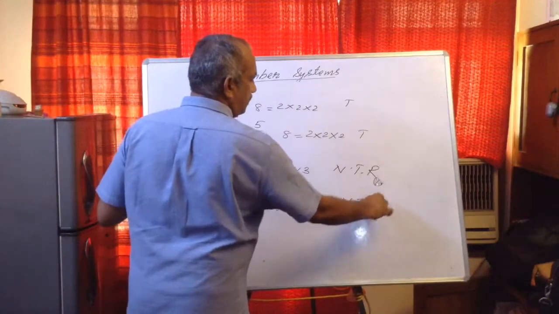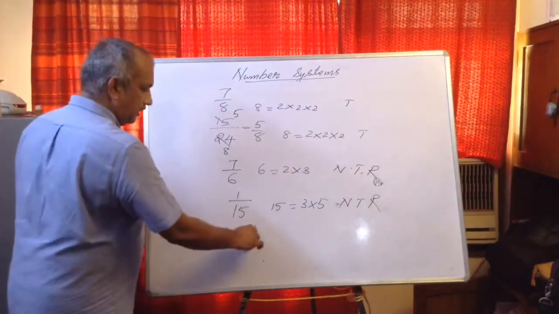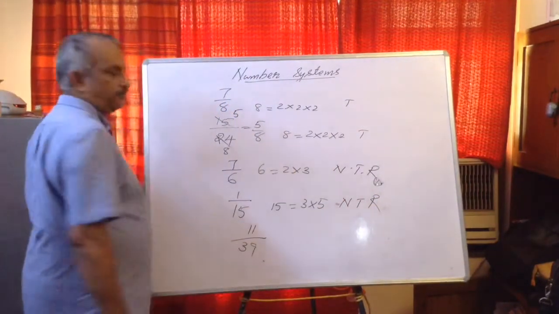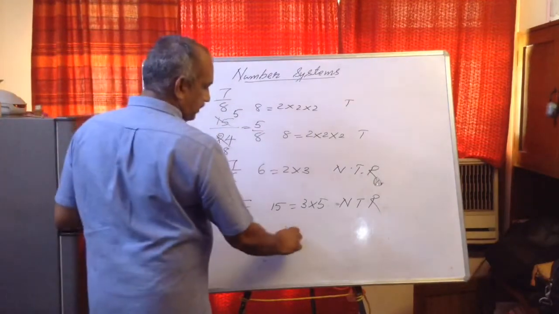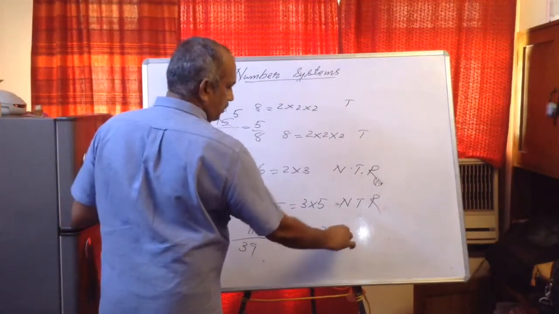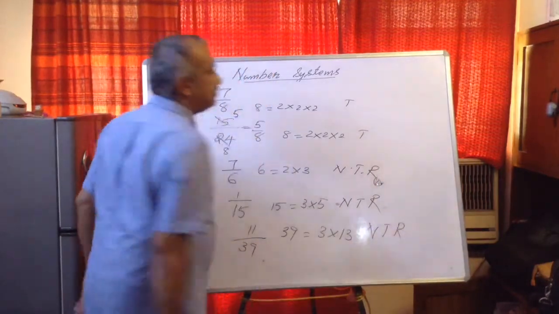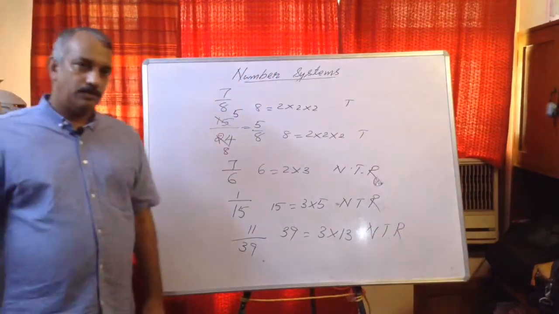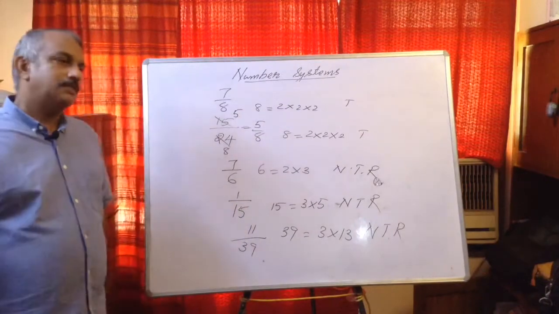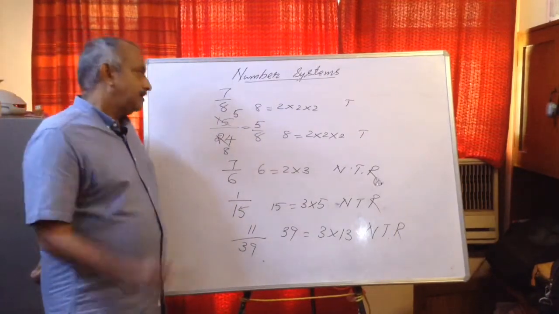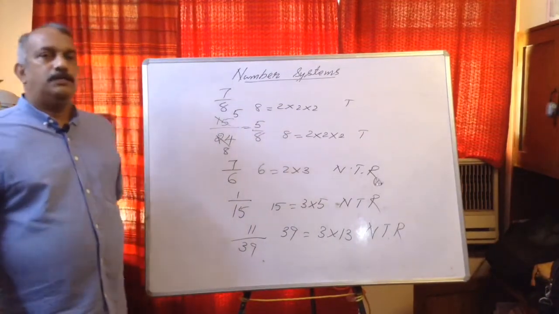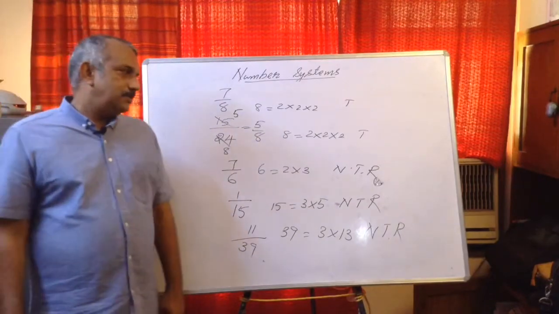Non-terminating repeating. Or 11 upon 39. Factorize: 39 is equal to 3 into 13. Non-terminating repeating. So like this it will go. So without division we can check whether a rational number has terminating or repeating decimal representation.